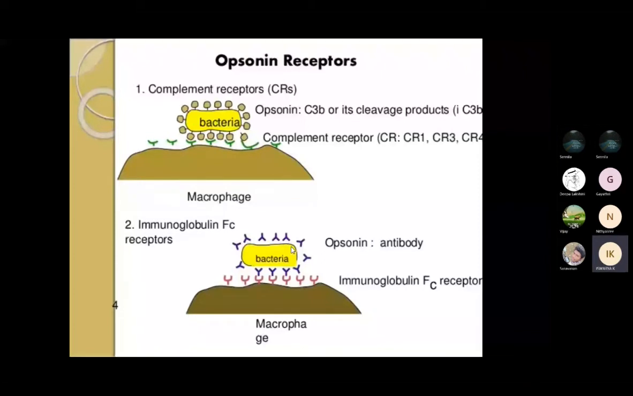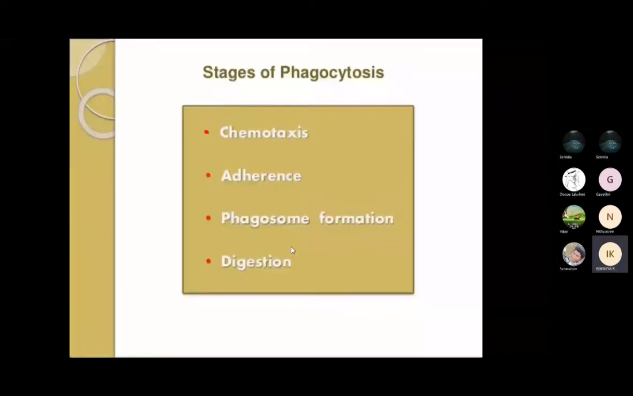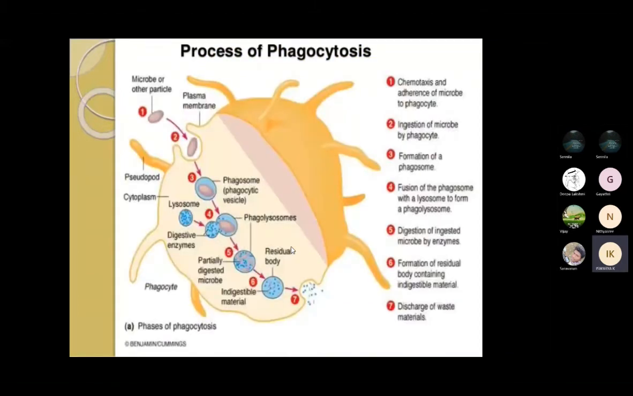Okay. So in this type, the opsonin is acting as an antibody, so immunoglobulin will act as Fc receptors. So next is the stages of phagocytosis. We have four stages in phagocytosis: chemotaxis, adhesion, phagosome formation, and digestion. It will start from chemotaxis and end with digestion. So this is the process of phagocytosis.